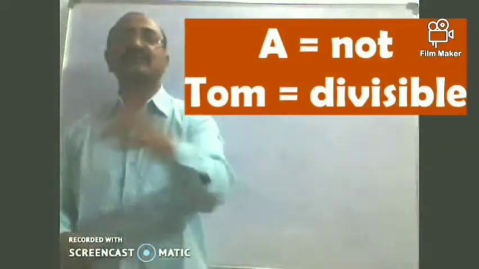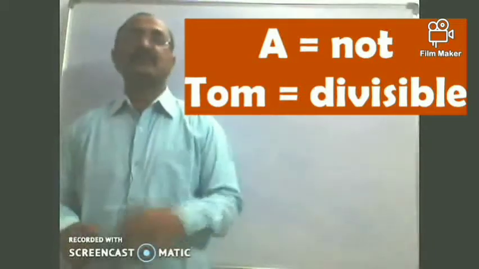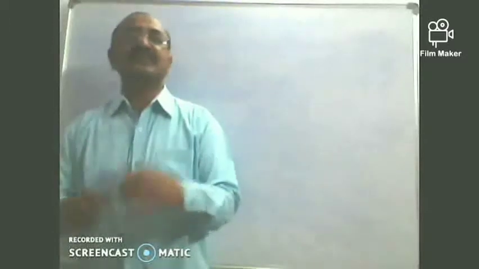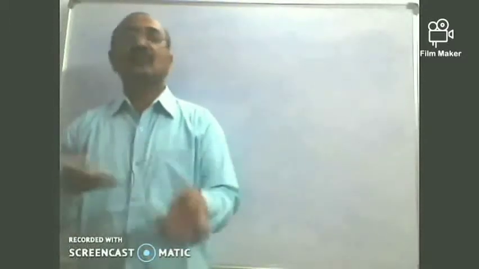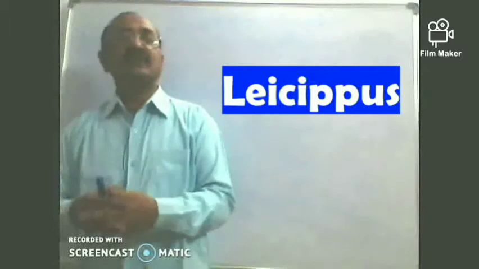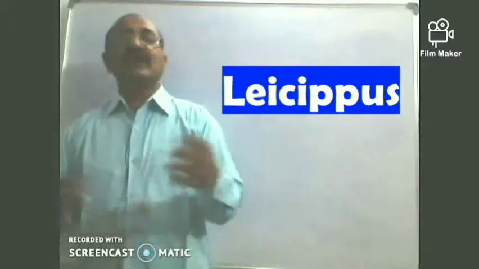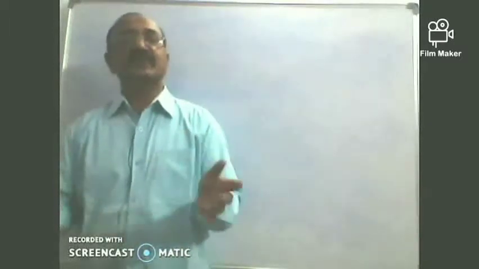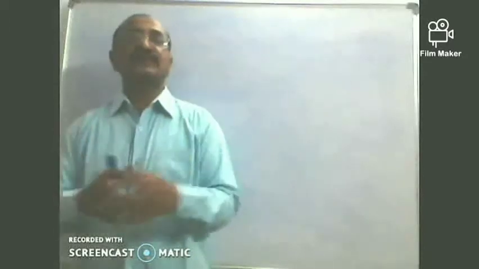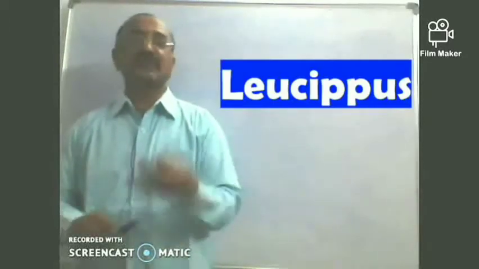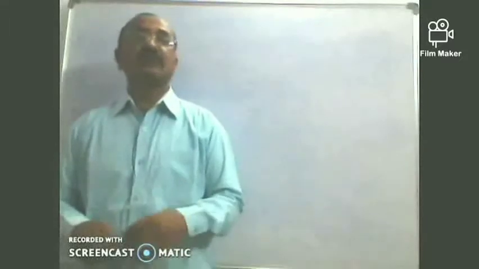So that particle was indivisible, and he called it atom. Later, Leucippus, another Greek philosopher, said that these atoms again combine to form bigger entities, which he called compound atoms, and now we call them molecules.